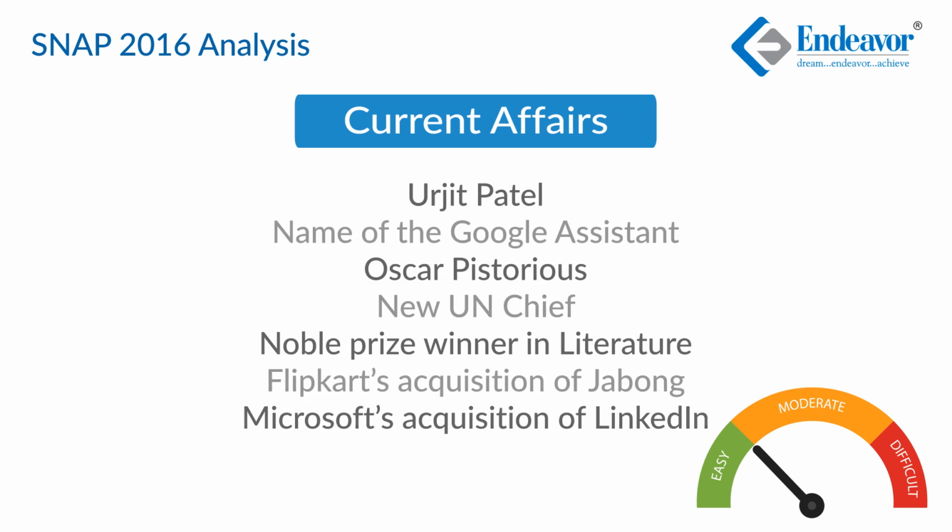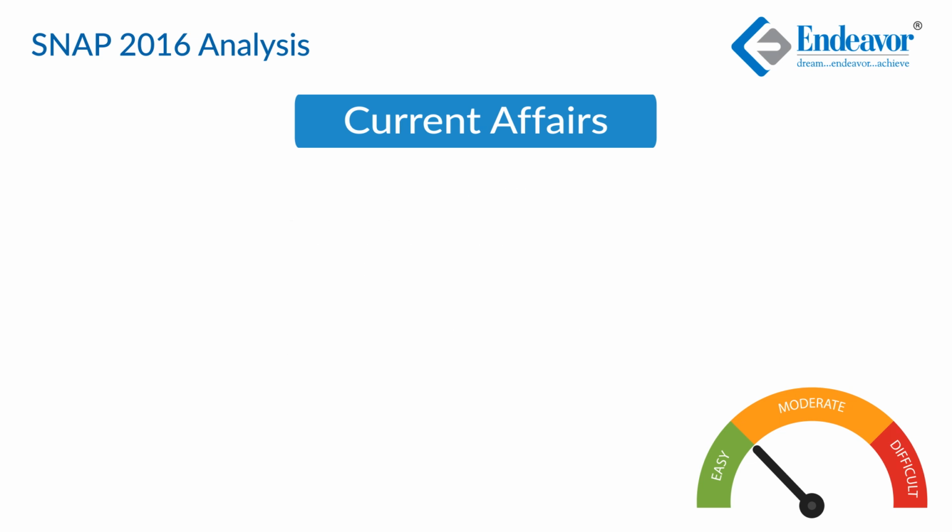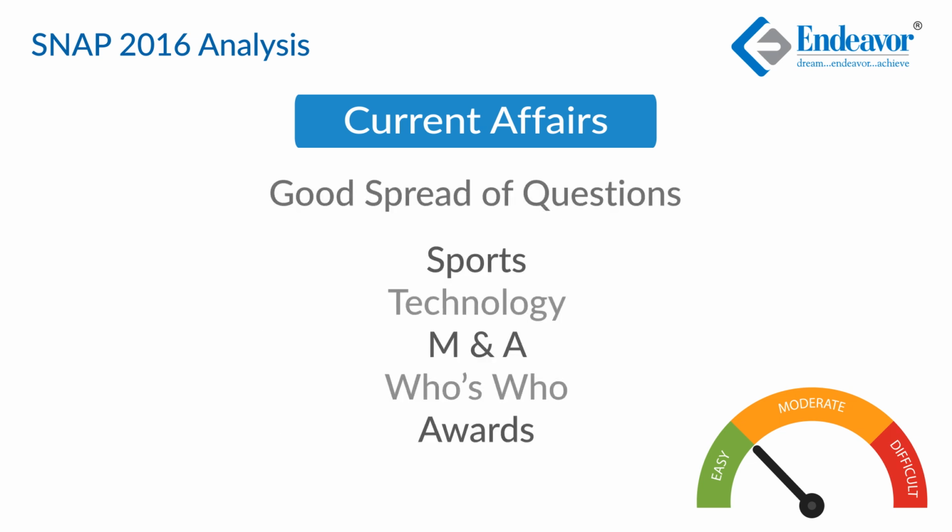There were questions about Urjit Patel, the name of the Google Assistant, Oscar Pistorius, the new UN chief, the Nobel Prize given in literature, Flipkart acquiring Jabong or Microsoft acquiring LinkedIn. So all of these current awareness based questions, and there was a good spread of these questions. There were 5 to 6 questions of sports, 3 questions on tech, 3 questions of mergers and acquisitions, 4 to 5 questions of who's who, 3 questions on awards.